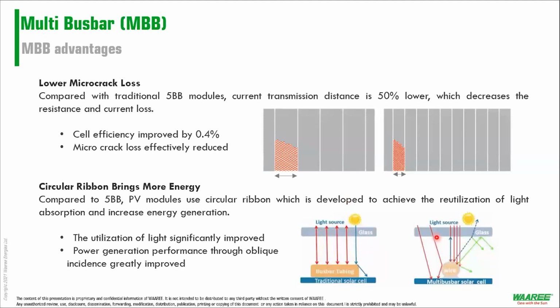But then when you have a circular bus bar and when we take a light source, we see that you have enhanced reflection of light. You have enhanced light which is falling onto the cell. You also have some light which is being reflected back to the glass, but it is also coming in, right? So all in all, the effective light which is falling upon the cell increases, right? Let's move ahead.